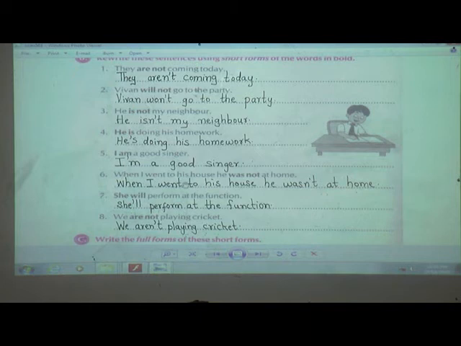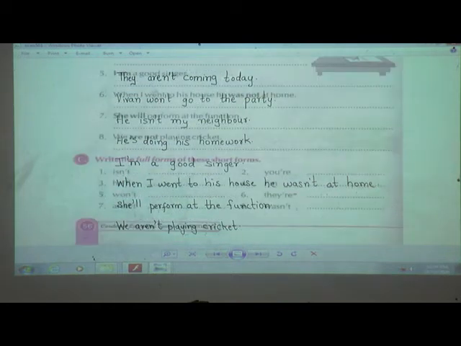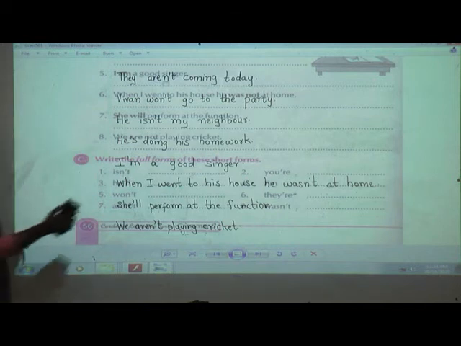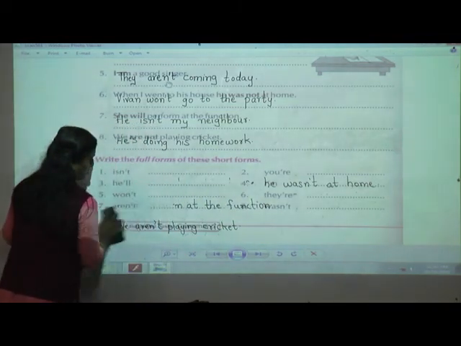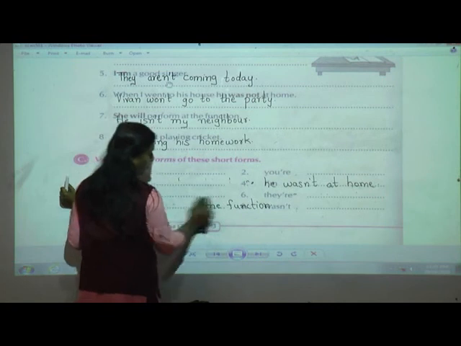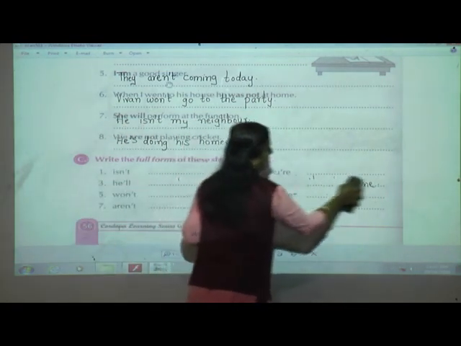I hope that you have finished exercise A 1 to 8, exercise B 1 to 8, so that I can move on to exercise C. Yes, students? Shall I move? Okay. Write the full form of these short forms. Chalo, you try till I rub the board. You try first. At least 4 you can finish till I finish my book. Start first.